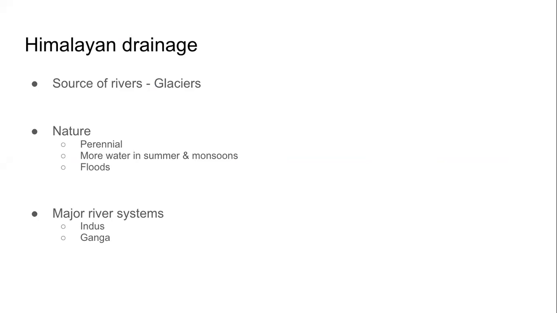Because they start from the glaciers, they are perennial. Perennial means like evergreen trees, evergreen forests. We have water in these rivers entire year. They are never dry. They never dry up. Why again? Because the source is glacier. Glacier में हमेशा पानी.